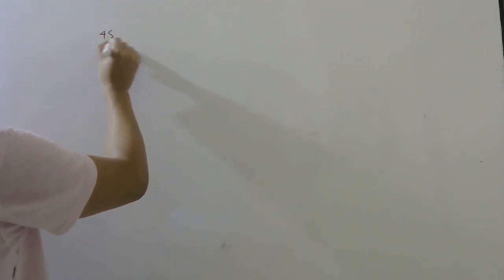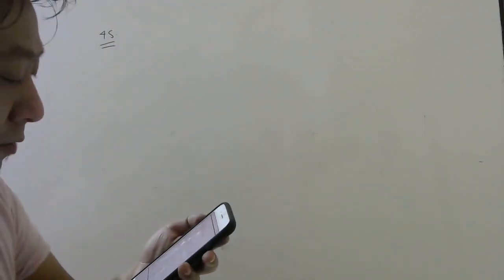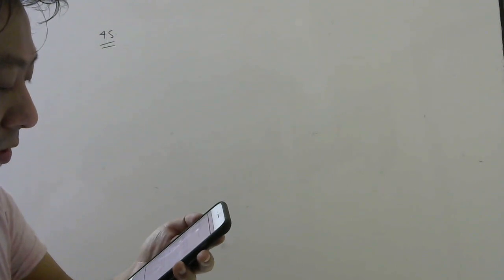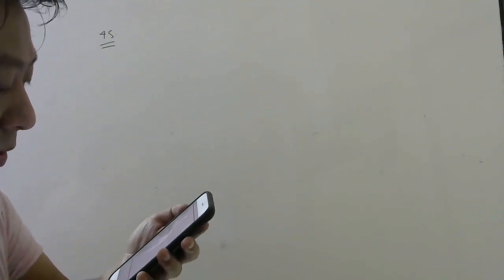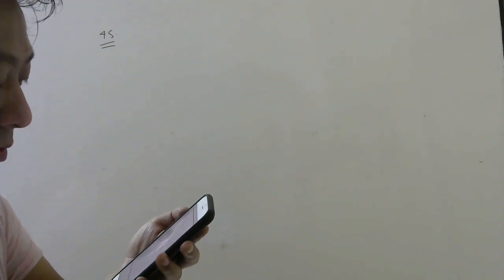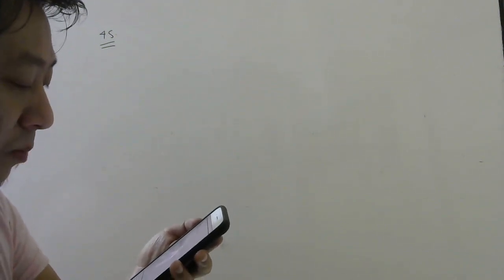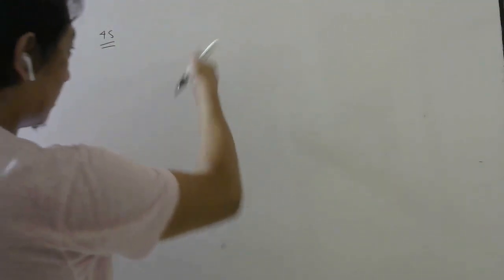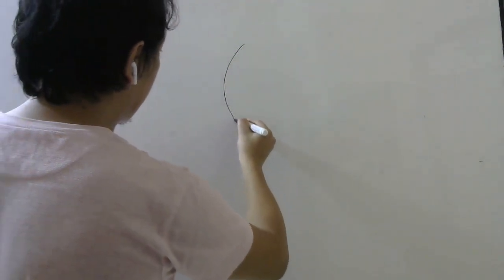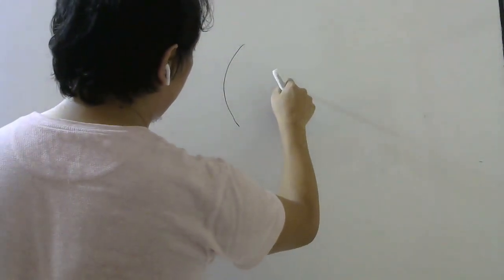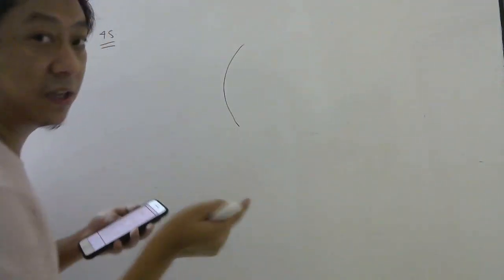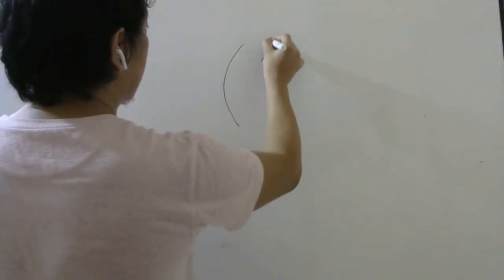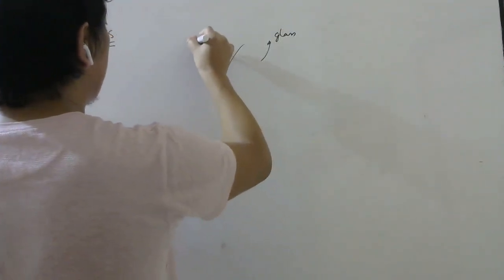See the next one now. Question number 45. A spherical surface of radius of curvature capital R separates air, refractive index 1, from glass, refractive index 1.5. The center of curvature is in the glass. So a spherical surface is there. If I do like this, then the center of this will be somewhere here, and that center of curvature they told is in glass. So this side is glass, this is air.